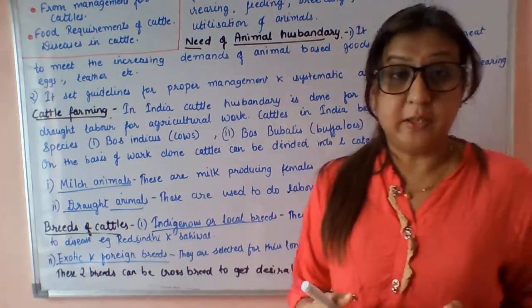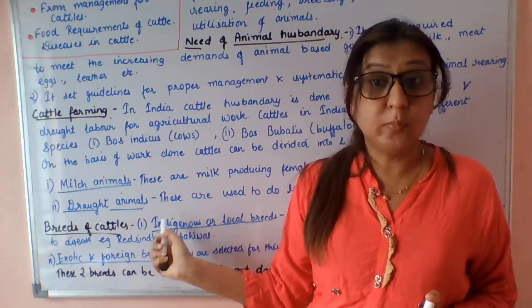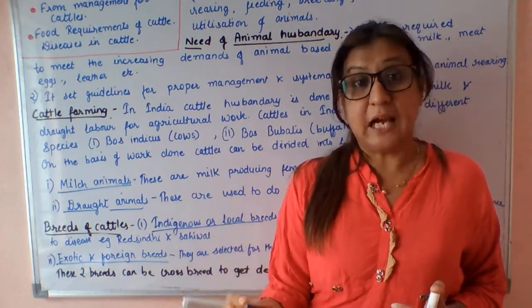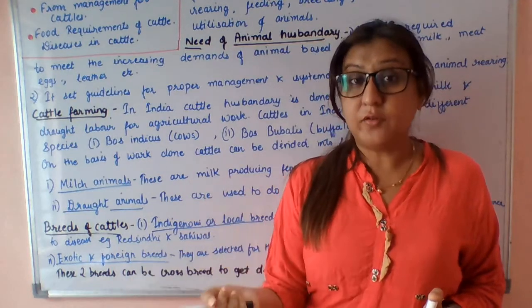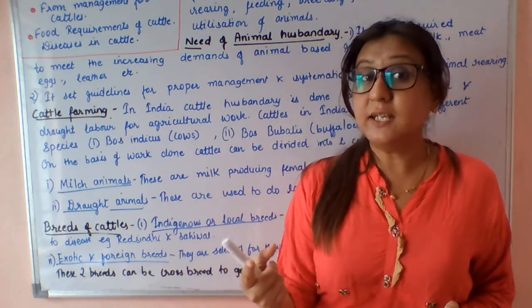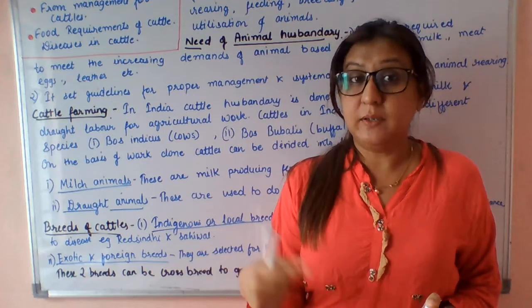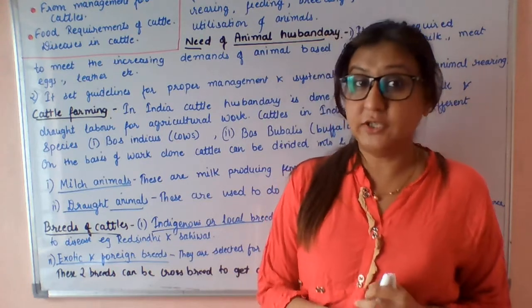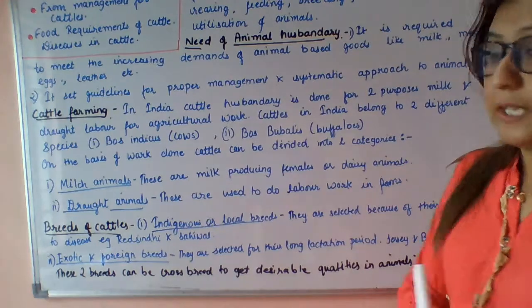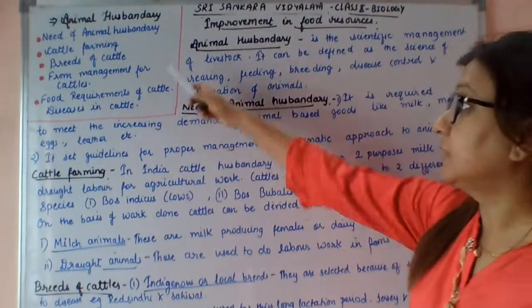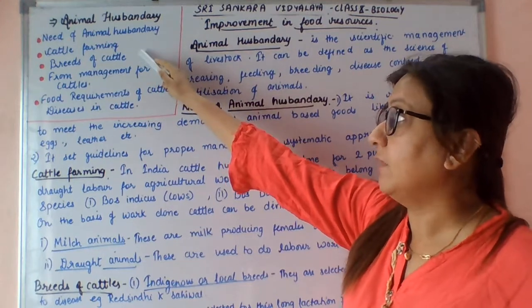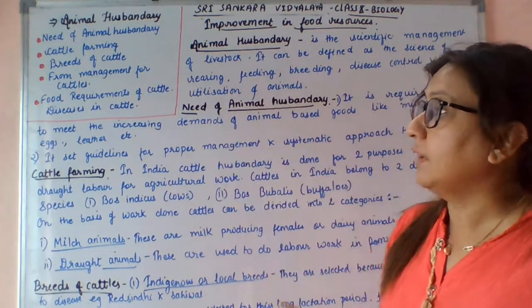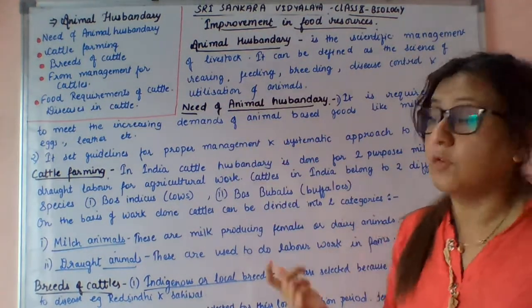The new offspring from these two breeds will have the qualities of both breeds. The offspring will have resistivity against diseases, and they will also have a long lactation period. Okay, so till now we finished the need for animal husbandry, cattle farming, and breeds of cattle. Now I will explain management for cattle.